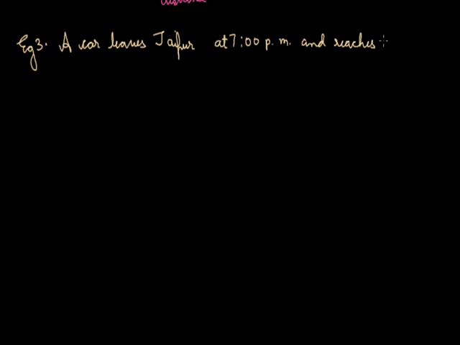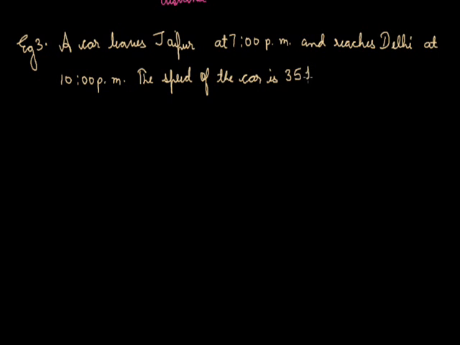Now let us discuss another question. A car leaves Jaipur at 7 p.m. and reaches Delhi at 10 p.m. The speed of the car is 35 km per hour. Calculate the distance.